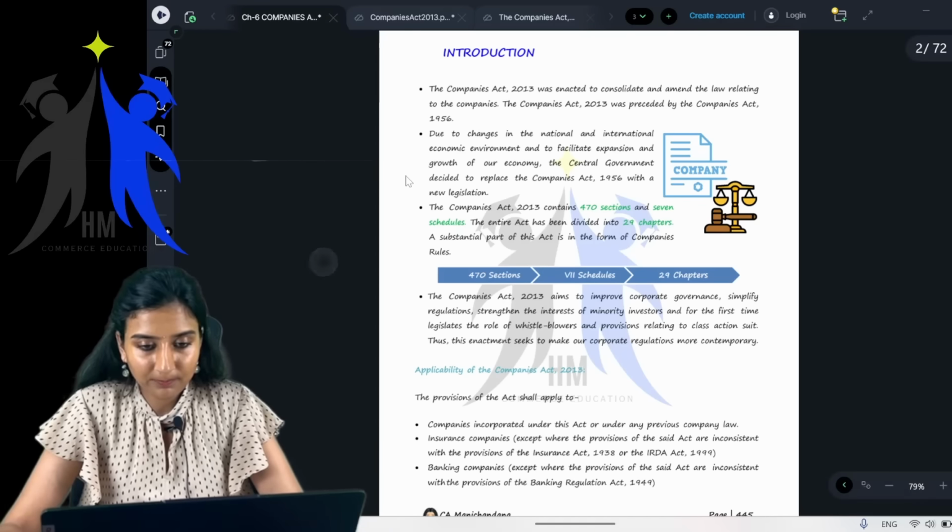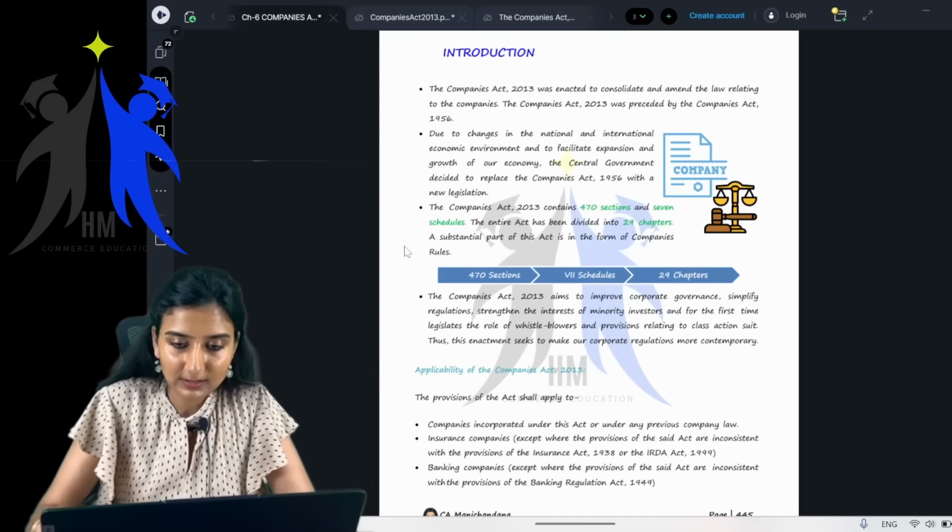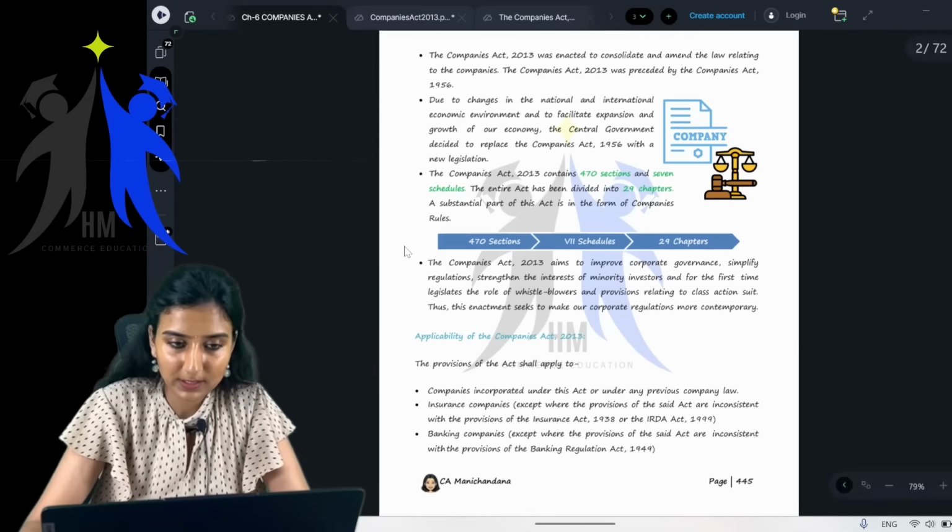See, there is one line I'll make you underline. Just come to page number 445 of the book. Again, children, you don't have to worry much. Even if you don't have my material with you, you can always refer to your ICAI study material. I have not deviated from your ICAI material.